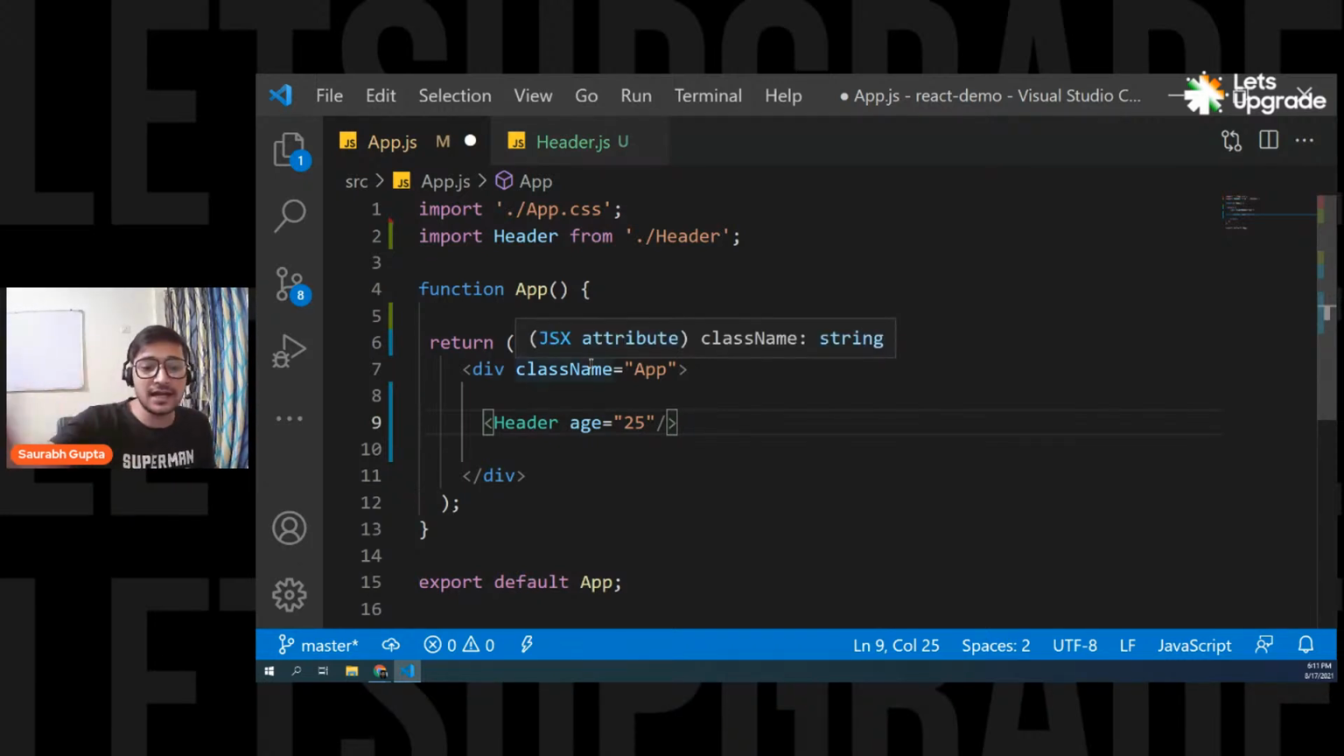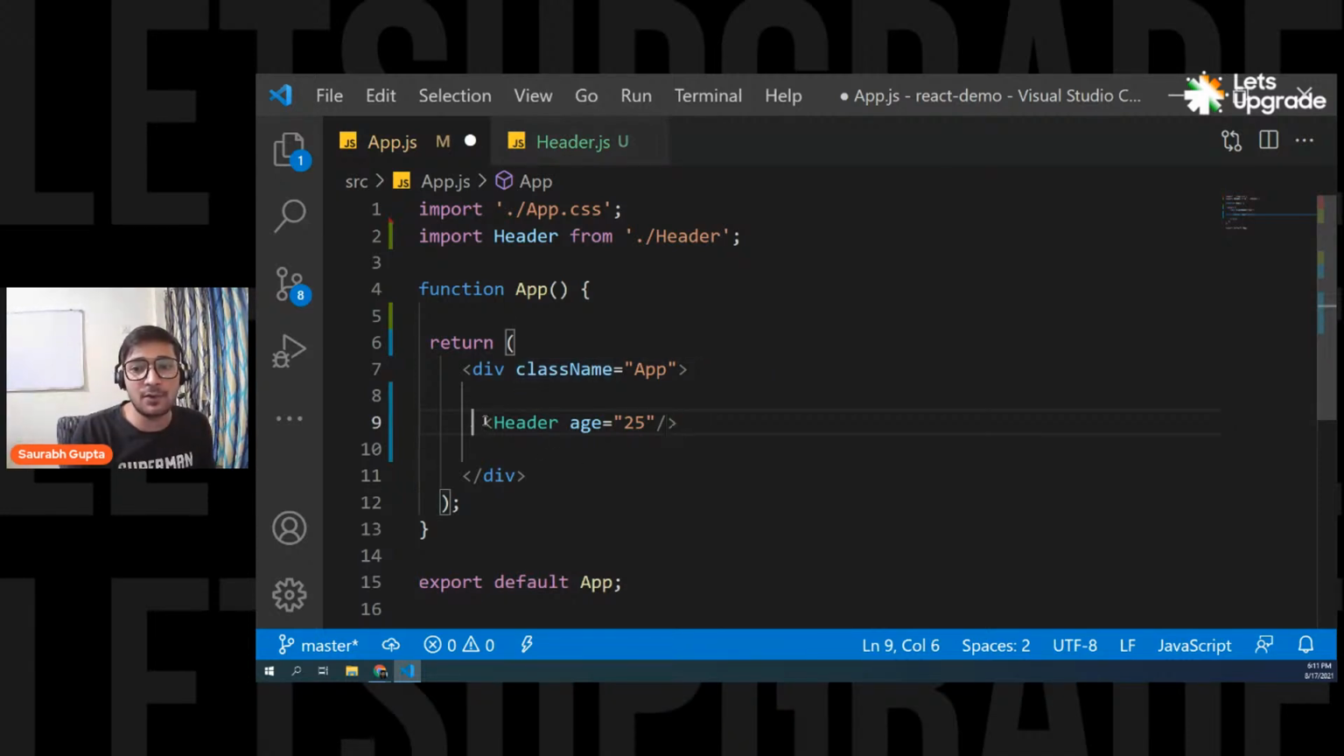So now see, we are currently in the app component. And from the app component where I'm loading the header component, I'm passing a property called age with a value of 25 in the header component. Are we clear with this, everyone? Guys, are we clear with this? Please tell me.